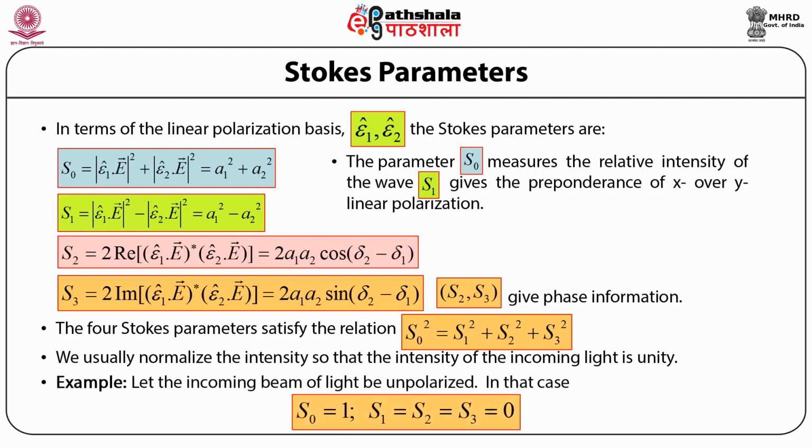An example that we can consider over here is that of an incoming beam of light which is unpolarized. In that case, we can write down S0 is equal to 1, while S subscript 1 is equal to S subscript 2 is equal to S subscript 3 is equal to 0.